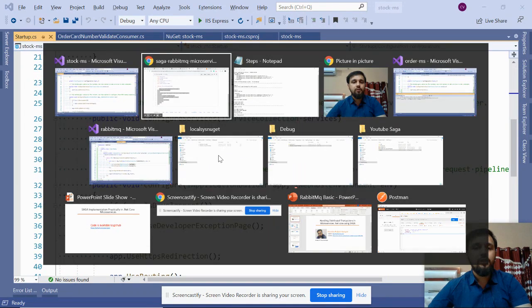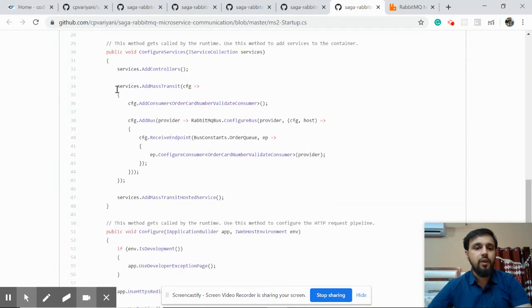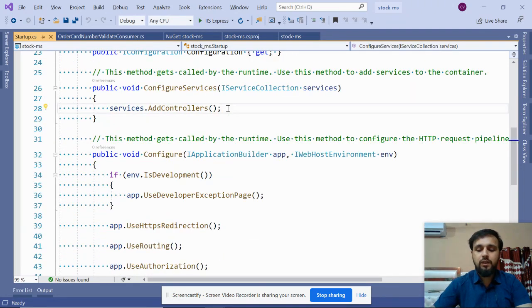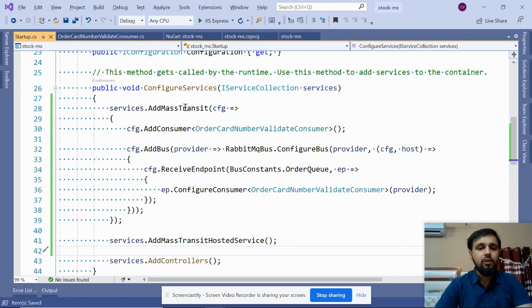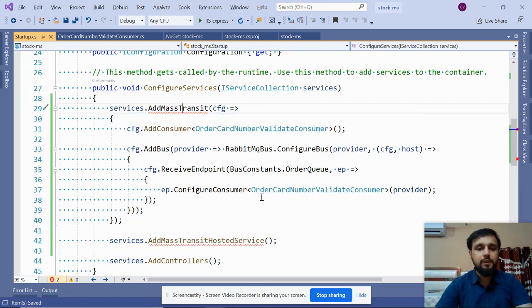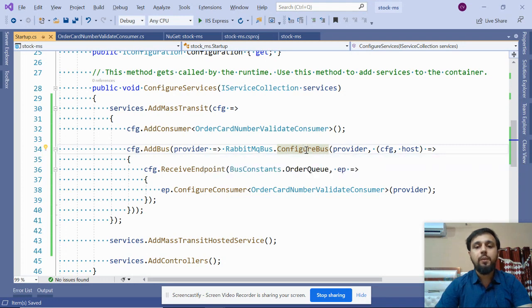Go to your startup file. This is your second microservice startup file, and you have to provide the same configurations here. Now here you will notice, first let's import the namespace. RabbitMQ, yes, we have that one as well. So see, we are still doing the configure bus. That means we are not writing the same code again, rather we are just simply calling it. So in a live environment, when you have multiple microservices, you can simply make use of this method.